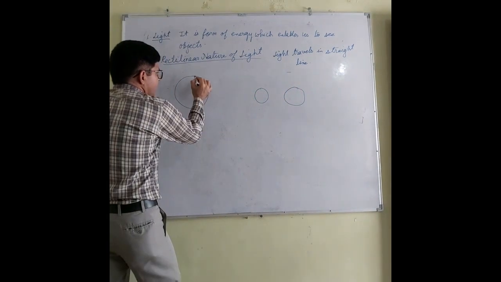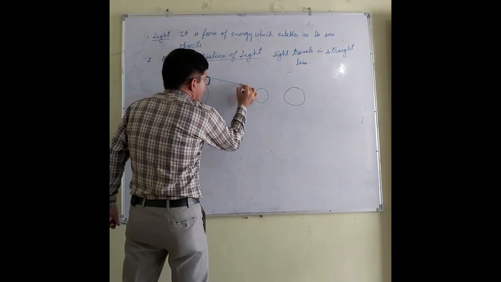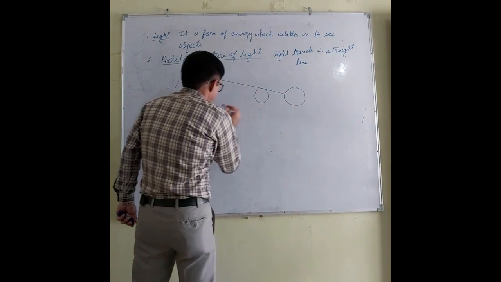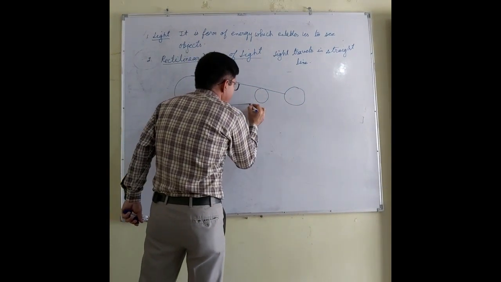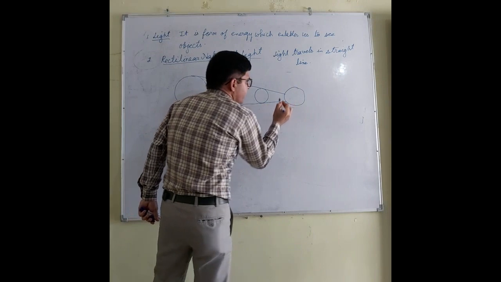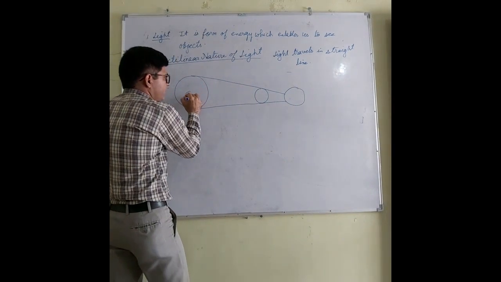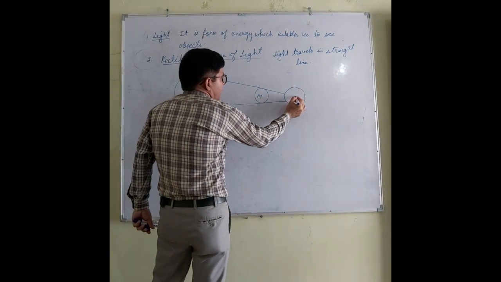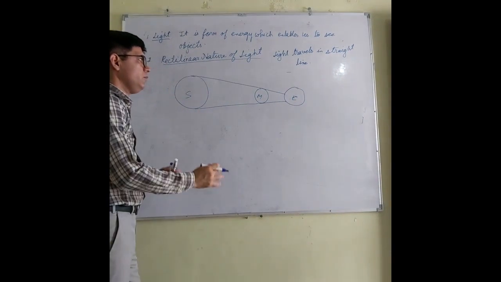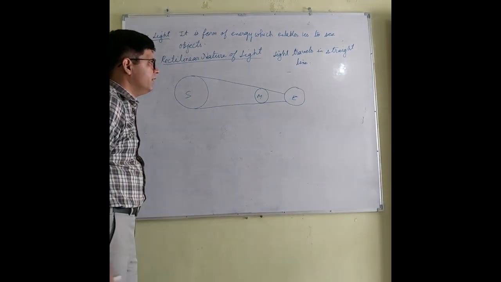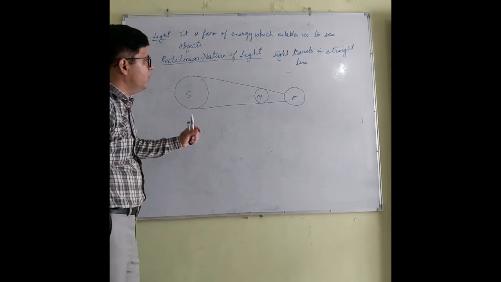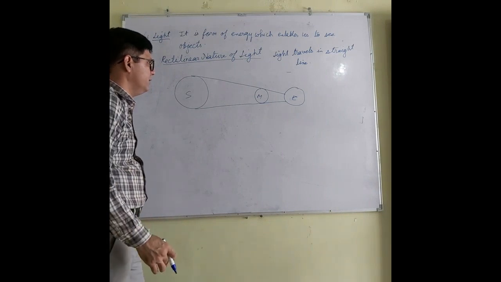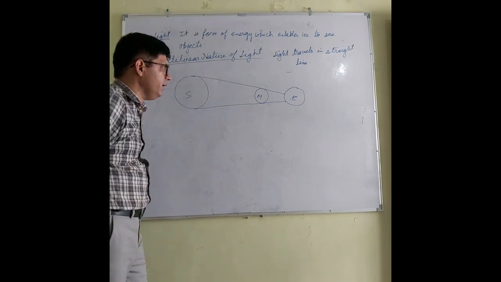What happens when earth, sun and moon are in a straight line? This is sun, this is moon, this is the earth. So what happens in that case? They are in a straight line.